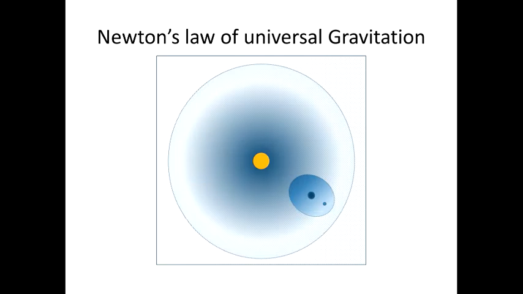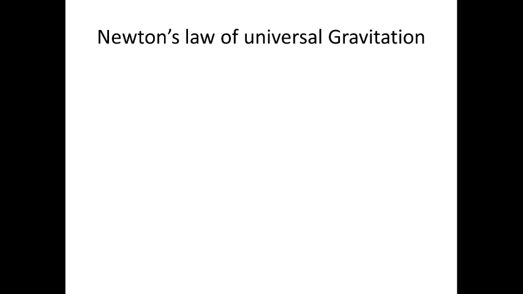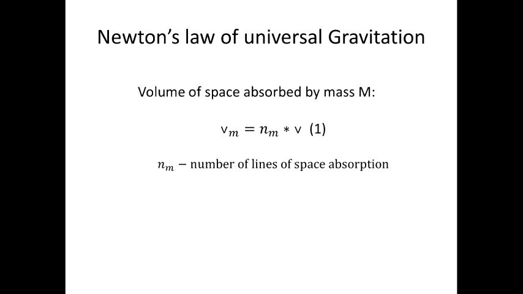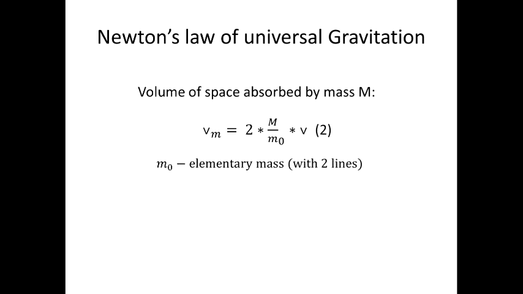But let's return to Newton's law. The derivation of the equation for acceleration of space flowing toward a mass is based on an assumption that space absorbed by a particle of matter should be replaced by the flow of space from outside. We know that the mass can absorb a certain amount of space cells at once. The volume of absorbed space could be calculated by Formula 1, or by Formula 2, where we use the notion of an elementary mass which absorbs only 2 space cells in a cycle and can be used as the unit of mass to measure all other masses. This elementary mass may be a purely theoretical particle or may be just the lightest known particle like a neutrino.